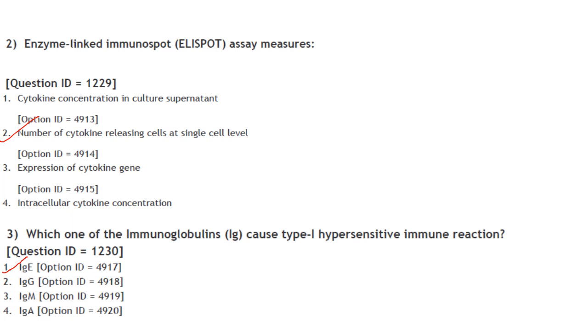Then next one. Which one of the immunoglobulins causes type 1 hypersensitive immune reaction? Type 1 hypersensitivity is also known as immediate reaction and involves IgE mediated release of antibodies against the antigen. The result is mast cell degranulation, release of histamine and other inflammatory mediators. So which immunoglobulin causes type 1 hypersensitive immune reaction? It is IgE, option 1.